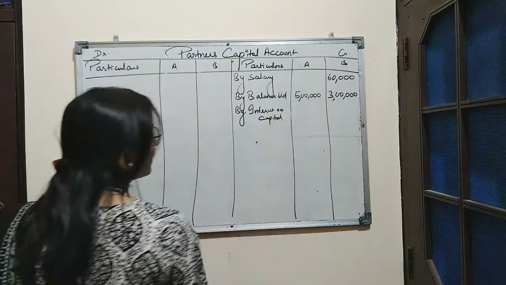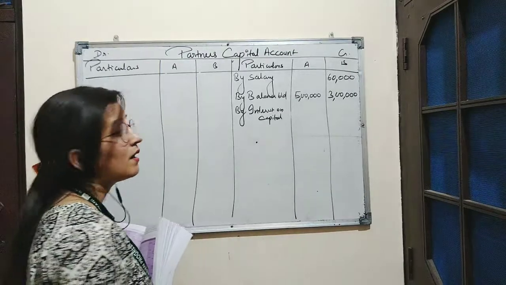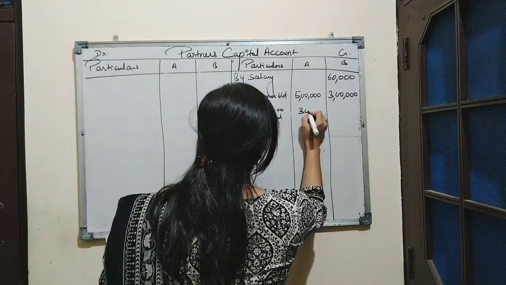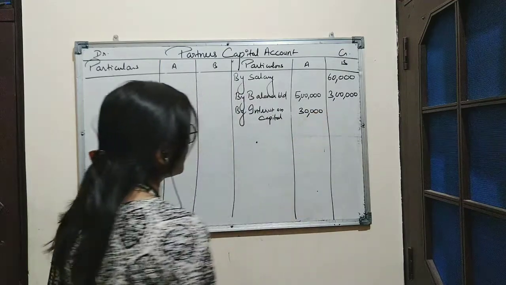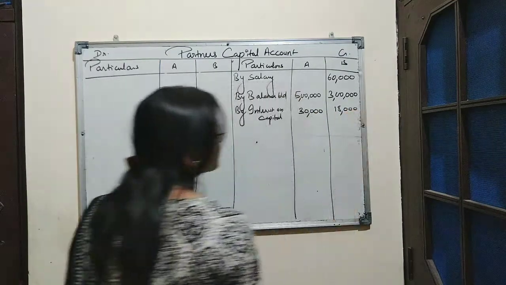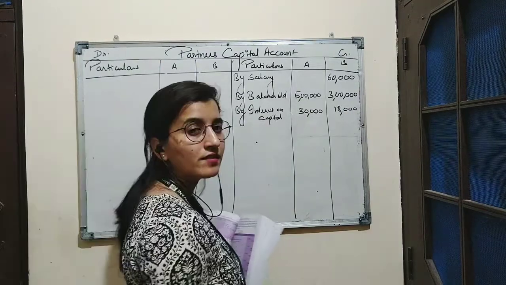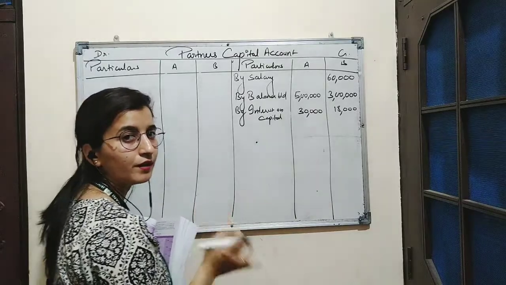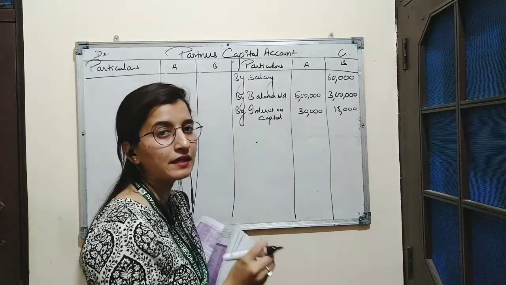So we have already calculated the amount of interest on capital paid to A and B. So A has received the amount 30,000 as interest on capital and B has received the amount 18,000 as interest on capital.